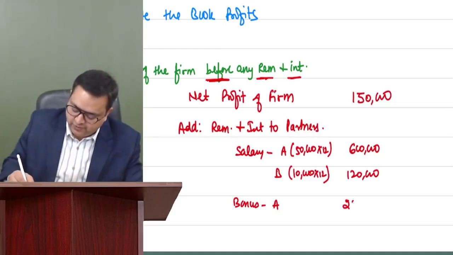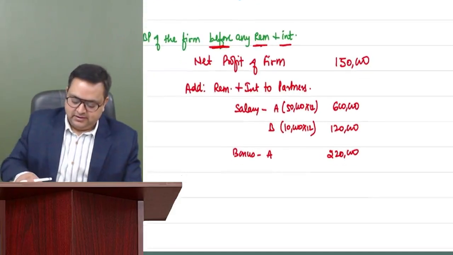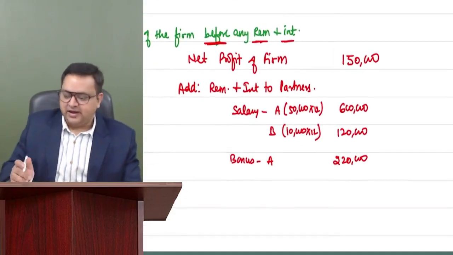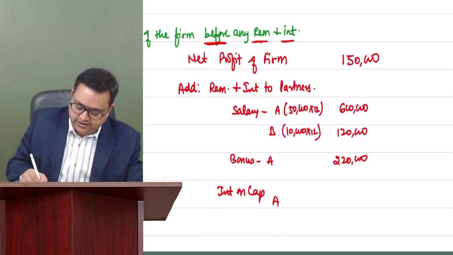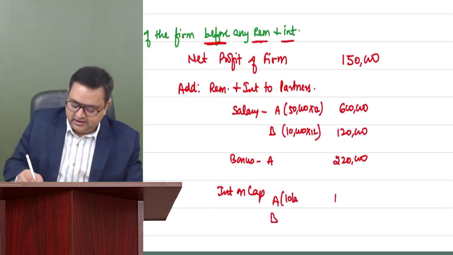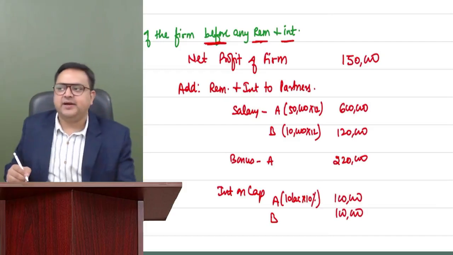How much was the bonus? 2,20,000, I believe. We'll add it back. These are the remuneration. And we have also given interest on capital to A and B, which is 10 lakh at 10% each. So 1 lakh we have given to A, 1 lakh to B. We'll add it back.